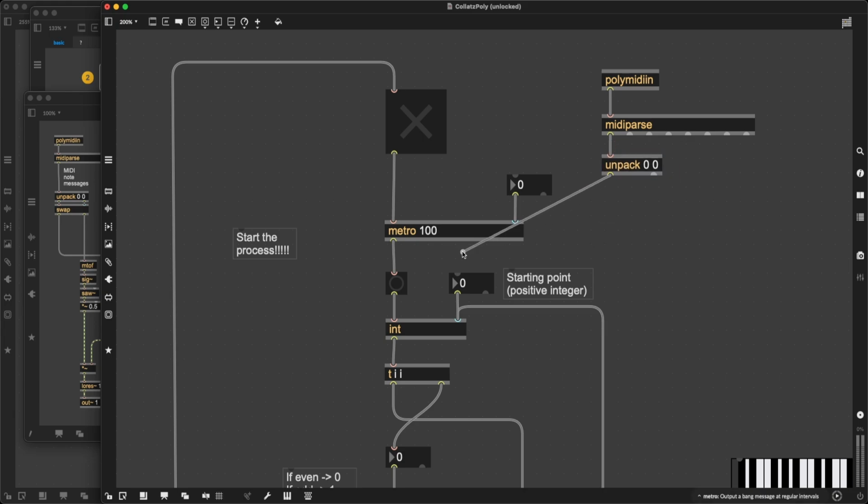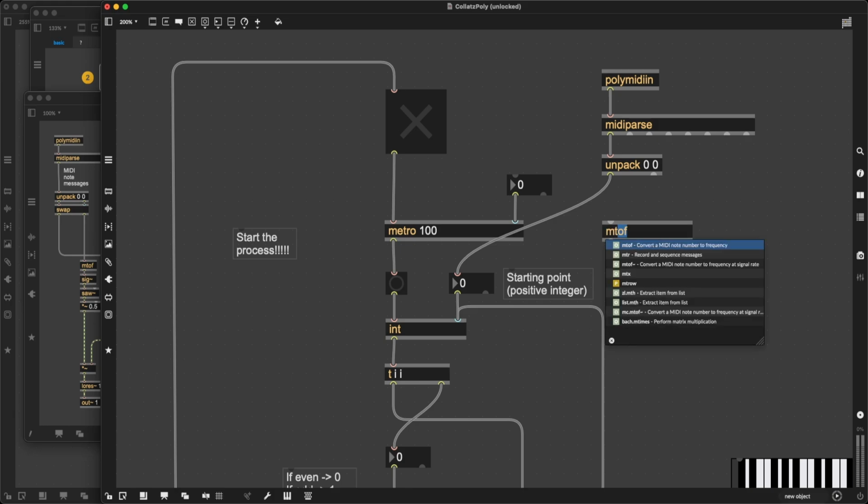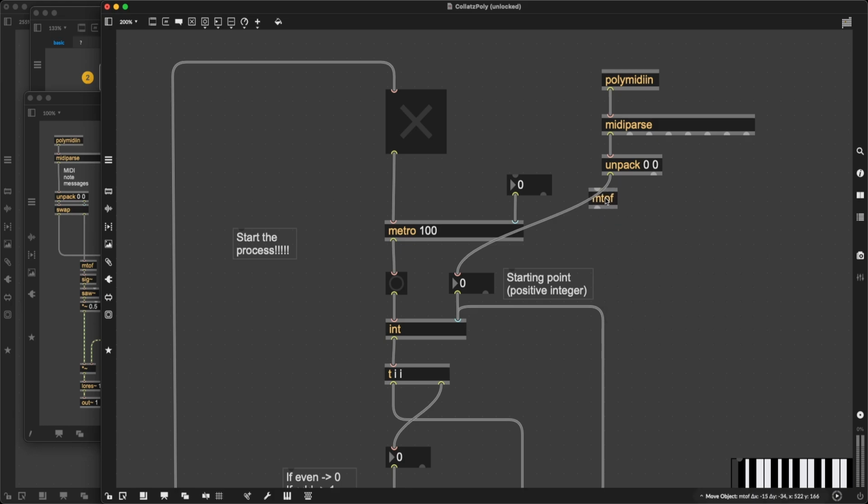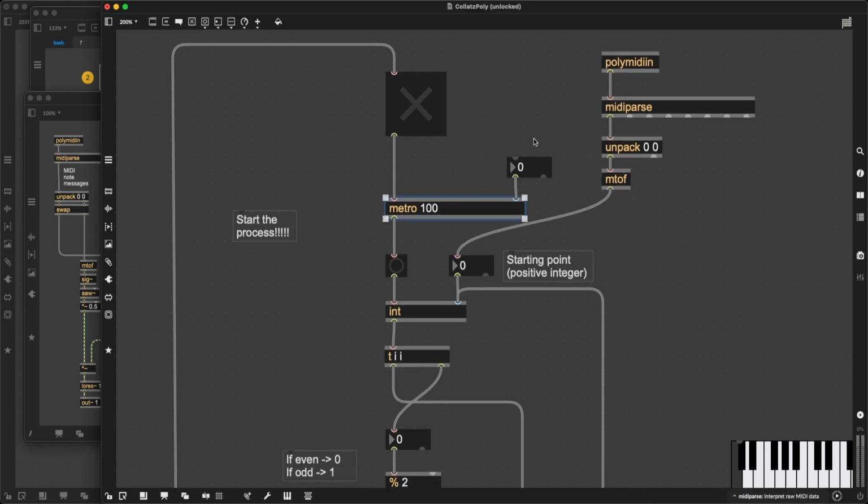That can be my starting point, except I might run into a little error here, because the number that's coming in is a MIDI value, but I'm treating my starting point as a frequency. So I should make sure to convert the MIDI information to a frequency before I send it into my starting point.